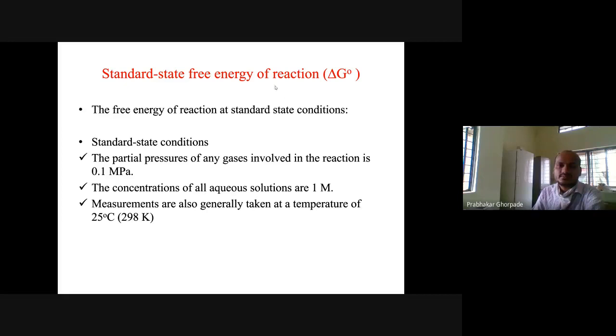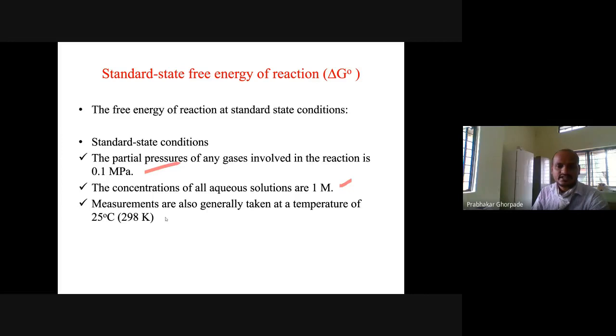Next is the standard free energy of the reaction. The free energy of the reaction at standard conditions is called the standard free energy. For the previous equation, if it is under standard conditions, what are the standard state conditions? The partial pressure of any gas involved in the reaction should be 0.1 megapascal. The concentration of all aqueous solutions should be 1 molar.